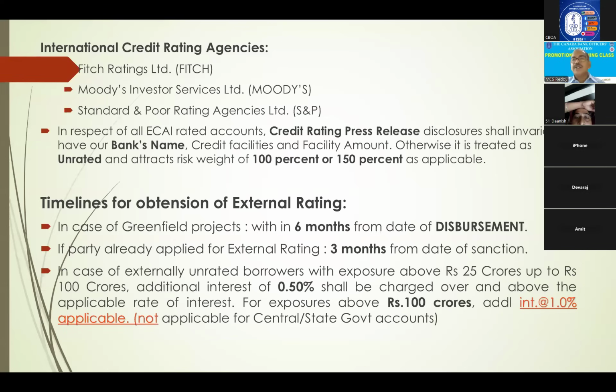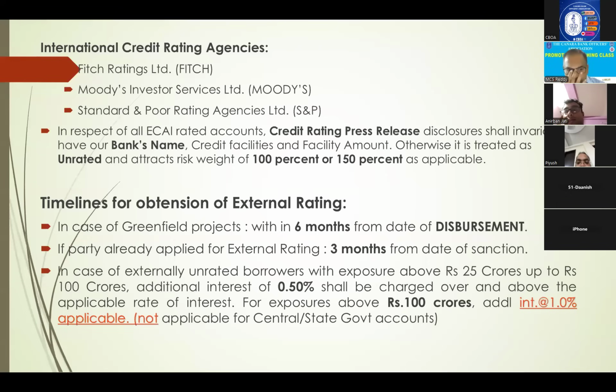Right? And it attracts 100% to 150%. Up to 100 crores, 100% risk weight. More than 200 crores, 150% risk weight. In between 100 to 200 crores, if earlier it was rated and now it is unrated, in such cases 150% risk weight. Otherwise, 100% risk weight for that.